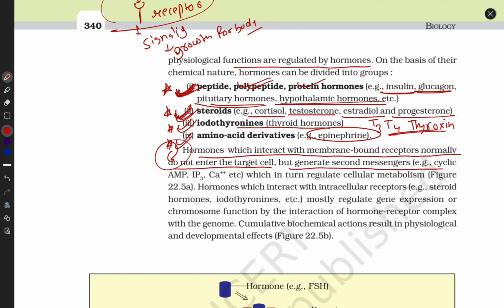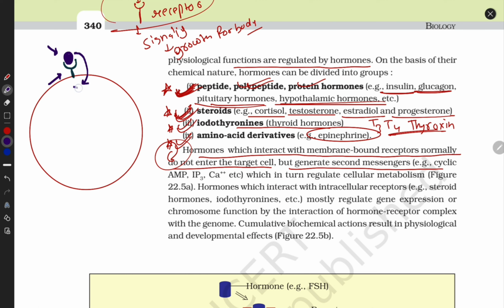What he wants to say is that this is the cell. This is its receptor, and here is the ligand. When the ligand and receptor form the HRC, hormone receptor complex, the ligand does not enter the cell. No. This ligand is not entering the cell. They provide only signals. That's it. This binding provides the signal that does your work.